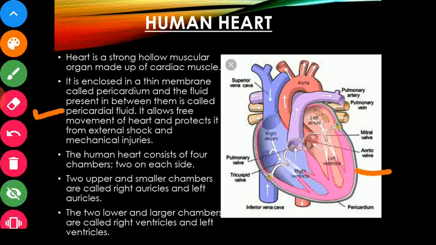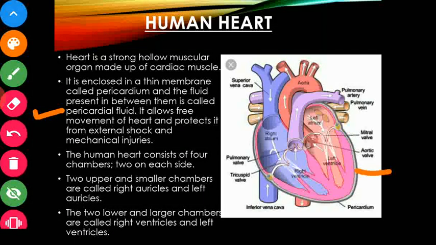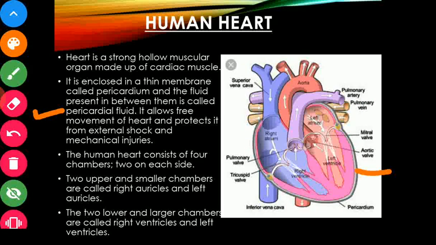Pericardial fluid. And what is the function of that? It allows free movement of heart. We know that our heart is meant to pump the blood, so obviously it needs to move, because while contracting and relaxing it has to move. So this pericardial fluid actually acts as a shock absorber, so that will allow the free movement of heart.